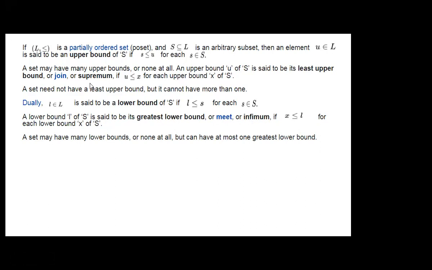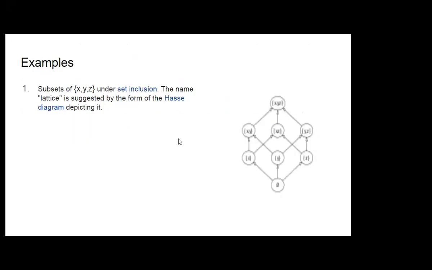Like the supremum, a set may have many lower bounds or none at all, and can have at most one greatest lower bound. Now we will see the examples.